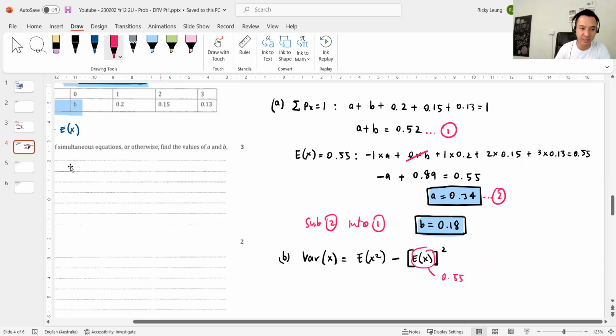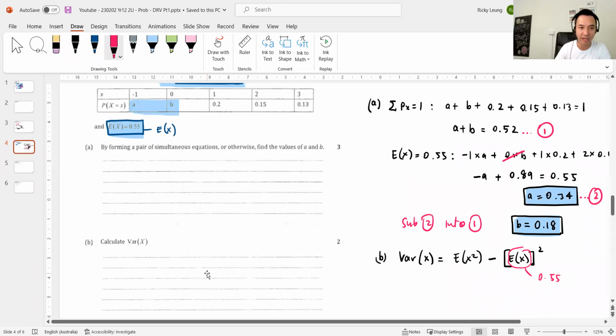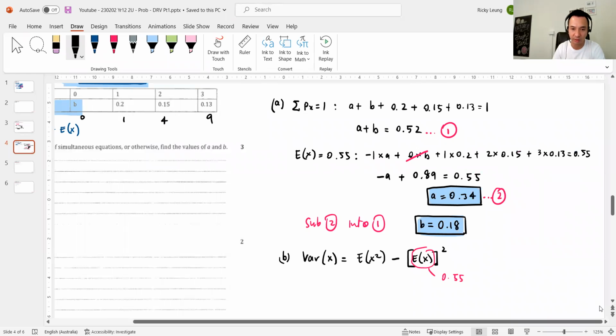To find this now, a lot of teachers get carried away and make their students put an x squared row and square the top: -1 squared, 0, 1, 4, 9, right? That's fine. But without doing that, you can just go, well, E of x squared is just x squared times the probability.